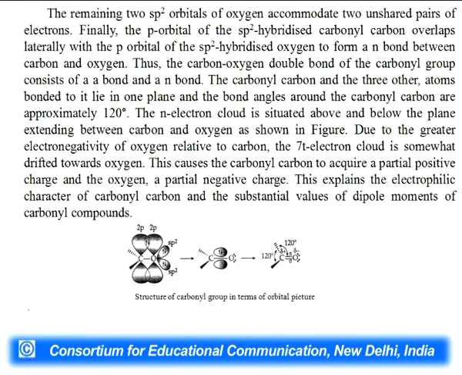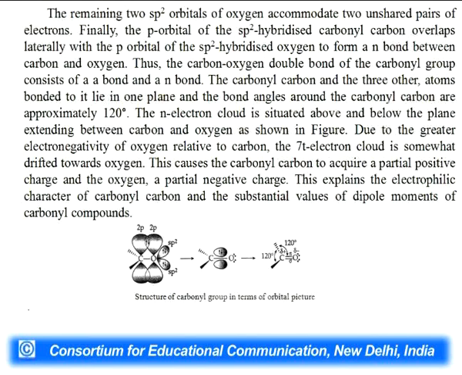The carbonyl carbon and the other 3 atoms bonded to it lie in one plane, and the bond angles around the carbonyl carbon are approximately 120 degrees, which you can see in the figure.